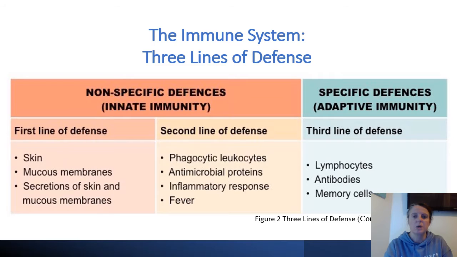The immune system can be divided into three basic lines of defense against pathogenic infection. Examples of these can be seen in Figure 2. Surface barriers, which prevent germs from entering the body, are the first line of defense against infection. The non-specific phagocytes and other internal systems that make up the innate immunity are the second line of defense. The cells that create antibodies, part of the adaptive immune response, constitute the third line of defense.